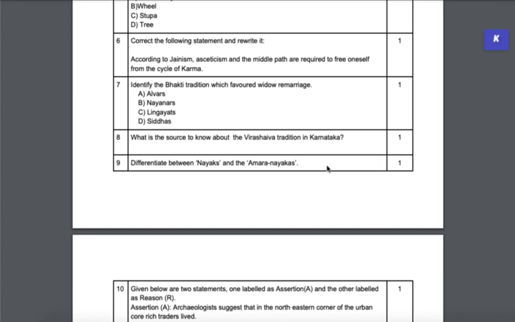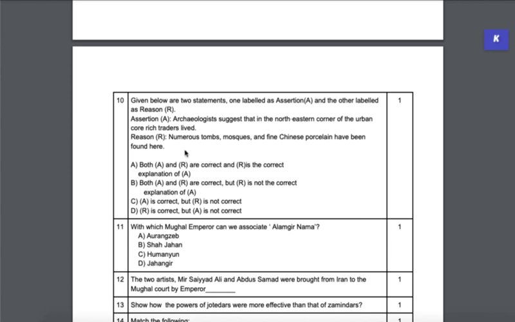Just one difference. Now, assertion and reasoning question came last year as well. And I know your teachers are giving you enough practice with assertion and reasoning as well. So read both the statements carefully, and then you have 4 options where A and R are true, and R or reason is the correct reasoning for the assertion or the statement that has been given to you. Both A and R are correct, but R is not the way you explain the statement. And then of course C and D is about one being true and the other being not true, right? So let's try and attempt this together.